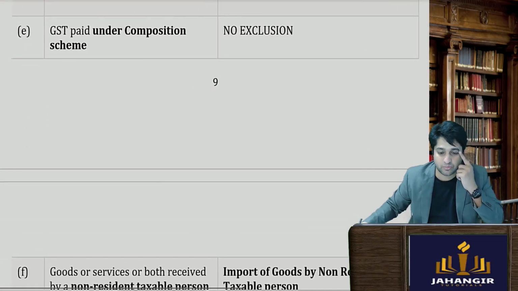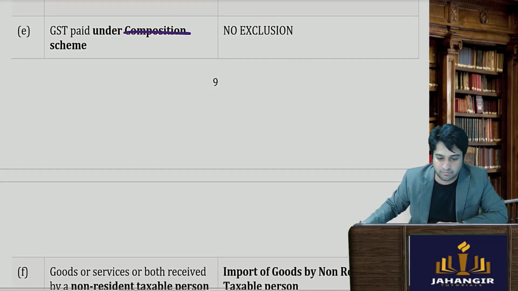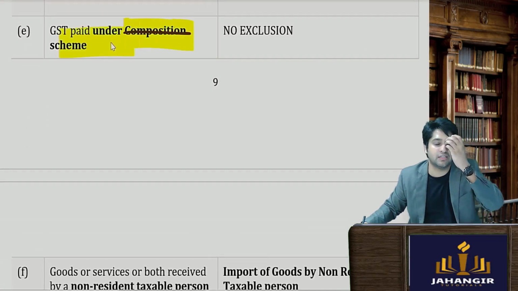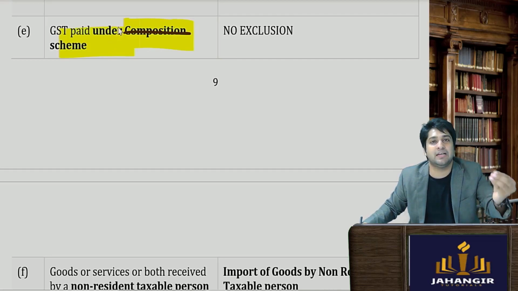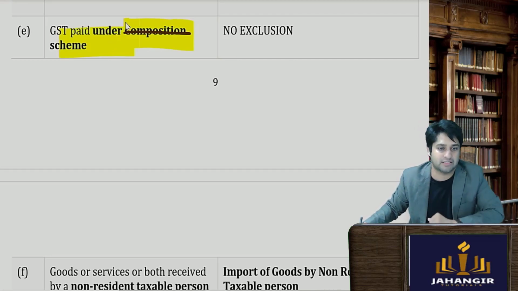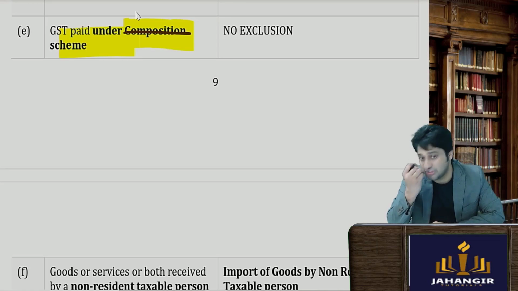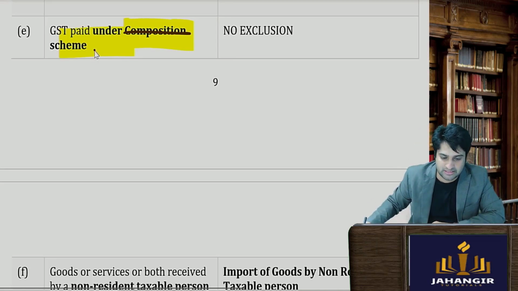Now coming to the next one, composition scheme. Composition dealers are completely disallowed from claiming any input tax. This composition scheme is in which section of GST? Any idea? Section number 10.